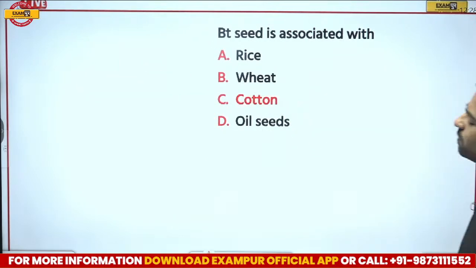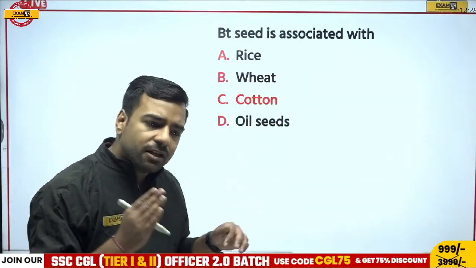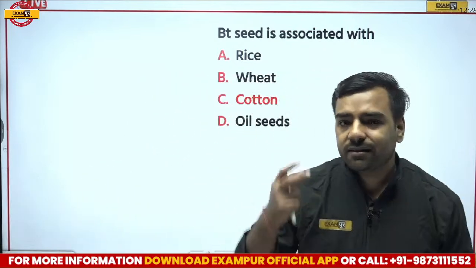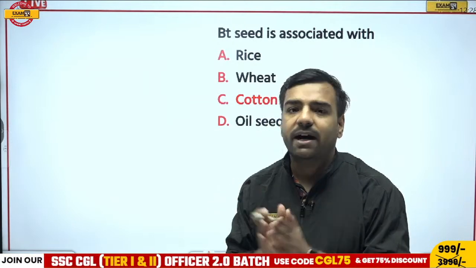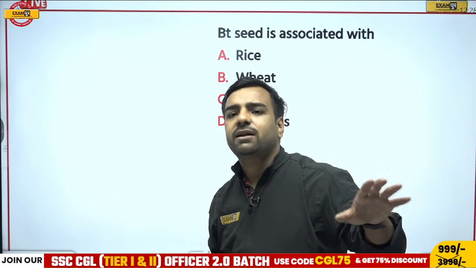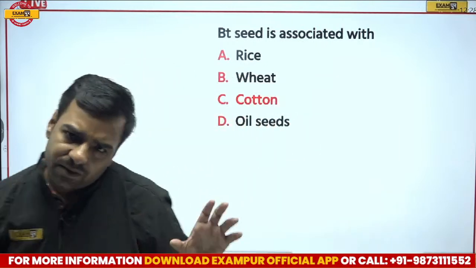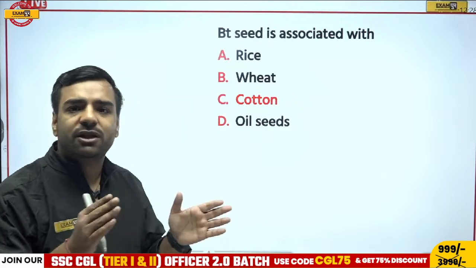Let me tell you one more thing. Whenever we cut onions, we start crying. It's not actually crying, water starts coming from our lacrimal glands, that is from our eyes. Even if we want to prevent that, we can use biotechnology. Apart from that, if there's some particular issue that we want not to be in our baby.